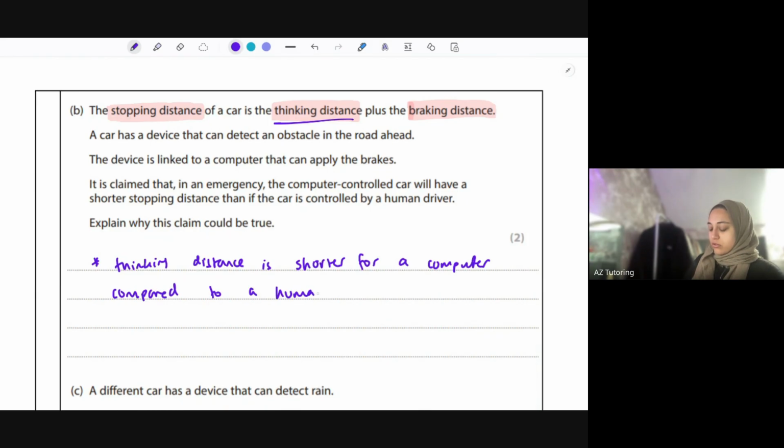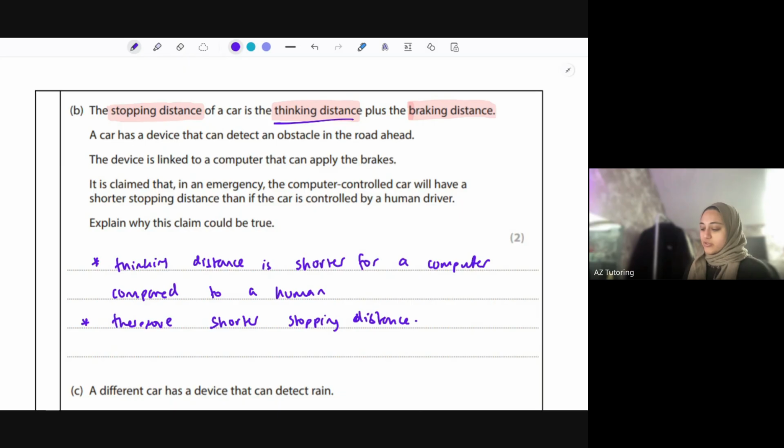A human. And then for the second mark, you could just say shorter reaction time overall. So therefore shorter stopping distance. That's why the claim can be true.